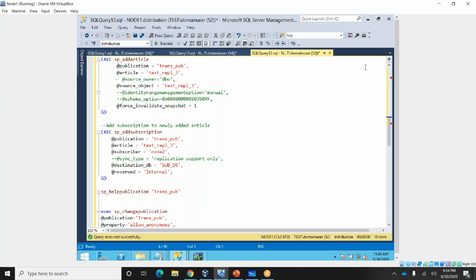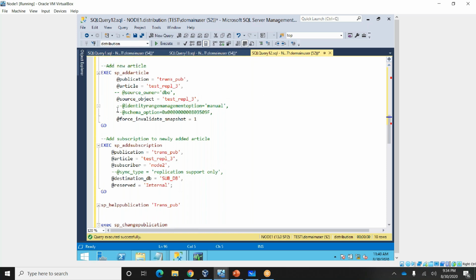See, the schema option is there, right? I disabled this option. Today, in the session, I thought of covering this one as well, but due to time constraint I didn't. Why do we need to keep this option? When you have identity columns and you want to keep identity column tables in a replication, you have to provide the schema option for the identity column.